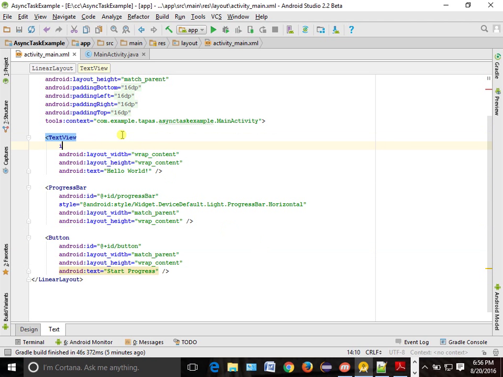And here is the place you want to show the progress, so the ID will be show progress text. By default, we will show something like task is not started, some sort of default value.